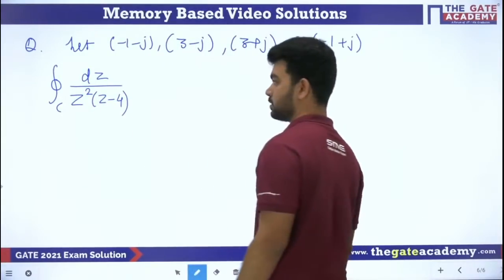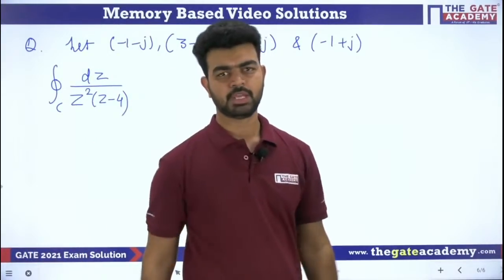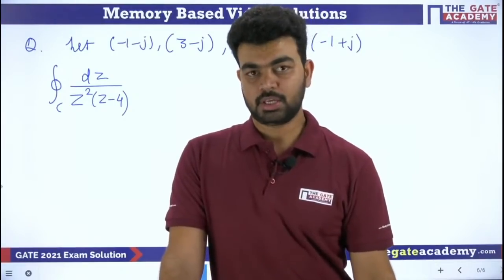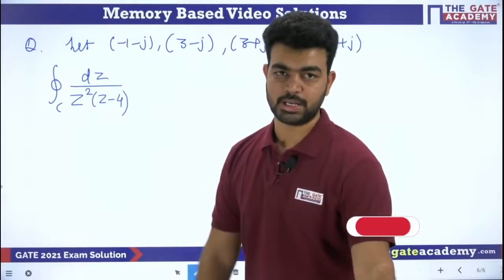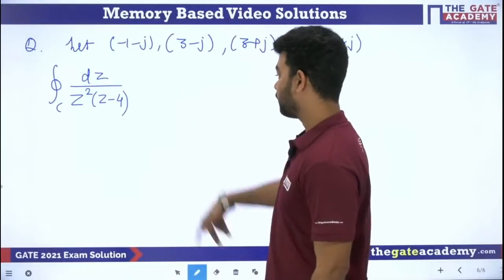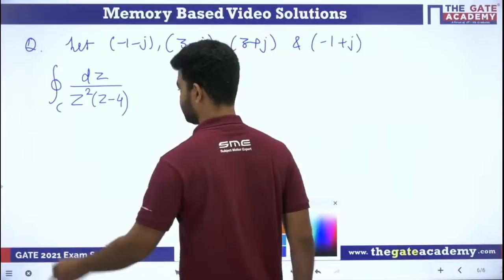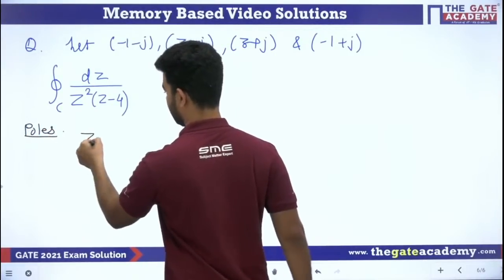Okay, guys. So how will you find it? What do you do in complex integration? What do you do in the first step? We draw the curve. Here the curve is a rectangle. We'll plot the curve. Then we'll find out where the poles are lying. For poles, what do we do? We keep the denominator equal to 0.